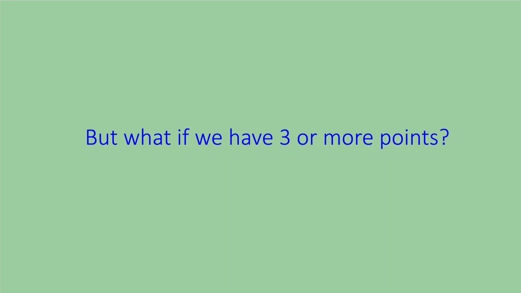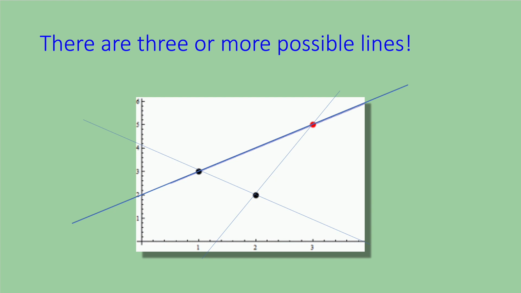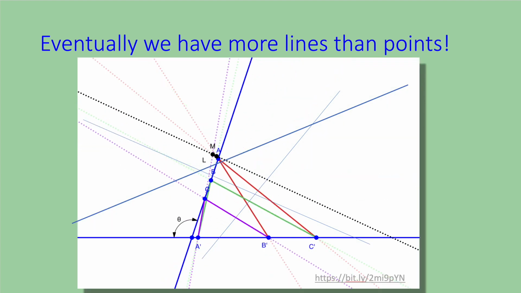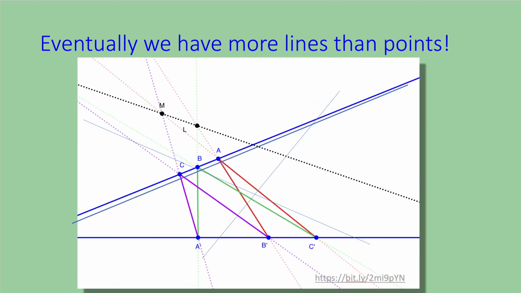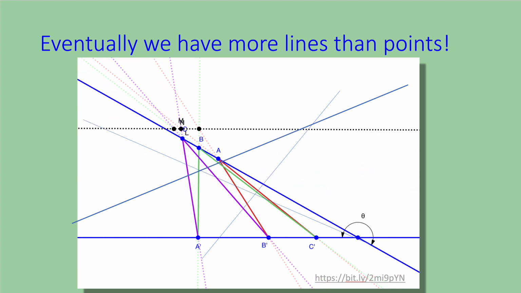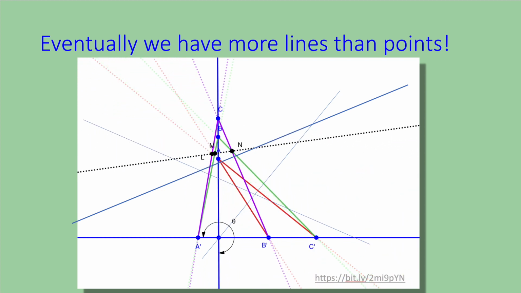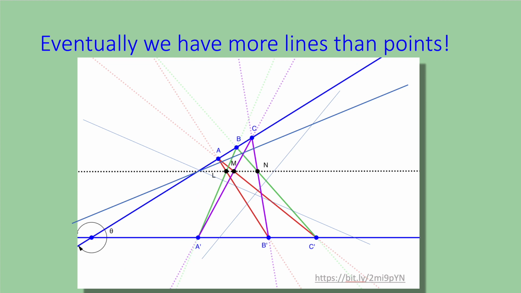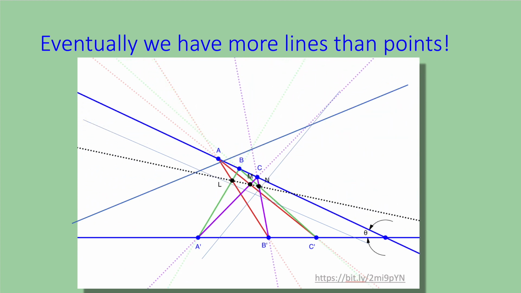But what if we have 3 or more points? Then we're going to have 3 or more possible lines. Eventually, we will have more lines than points. You can prove this to yourself by drawing 4 points to get a square, then connecting the corners to get 6 lines. The number of lines grows as the square of the number of points.